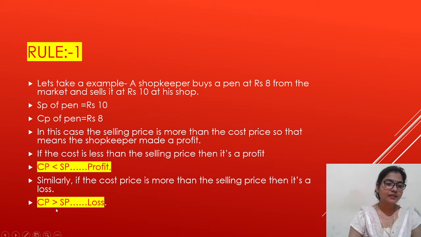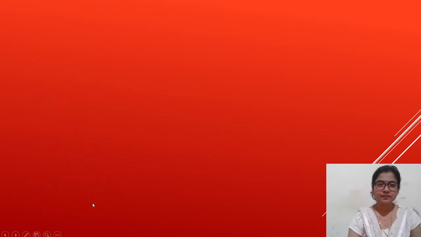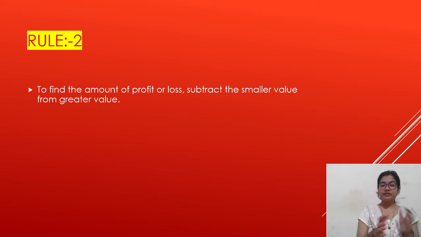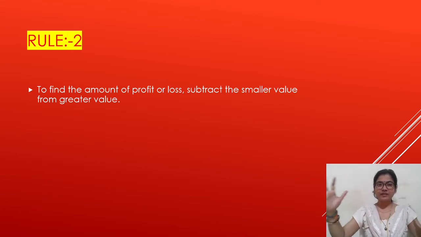You can see here, you can denote this by this sign. CP is greater than SP, so it is a loss. Rule number 2. To find the amount of profit or loss, subtract the smaller value from the greater value. Always think critically while finding the profit or loss. What you will do? You will subtract the smaller value from greater value.